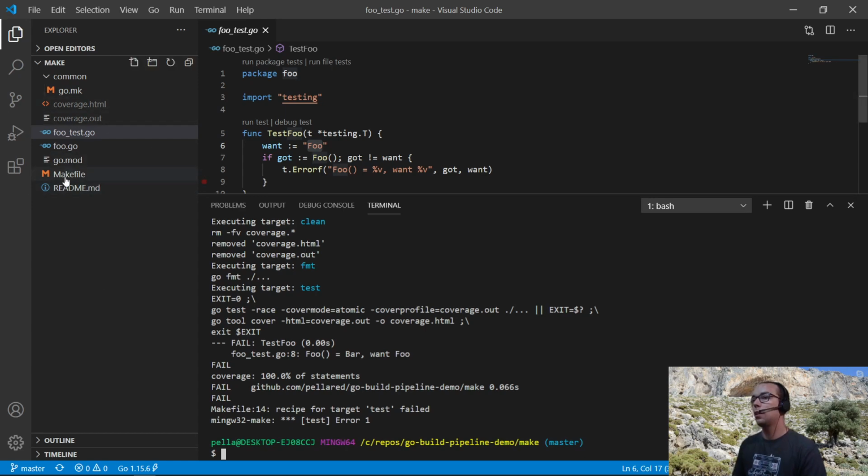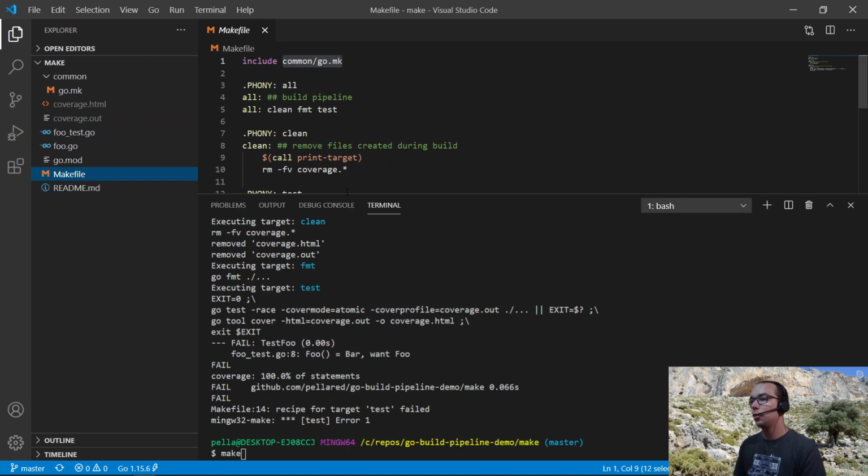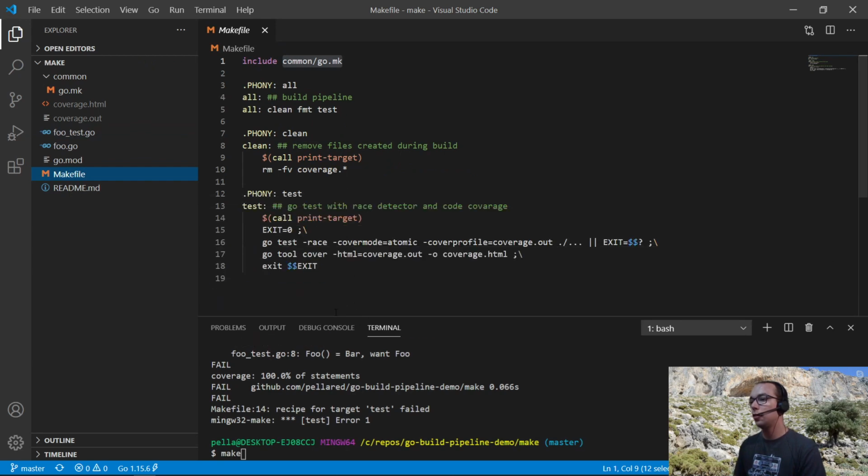Let's check how it is implemented. If you type make, make by convention searches for a file called makefile to find the declaration of the targets. Here is the declaration of the all target. Here is the comment, and here we have declared that it depends on these three other targets. So it will execute them one by one.